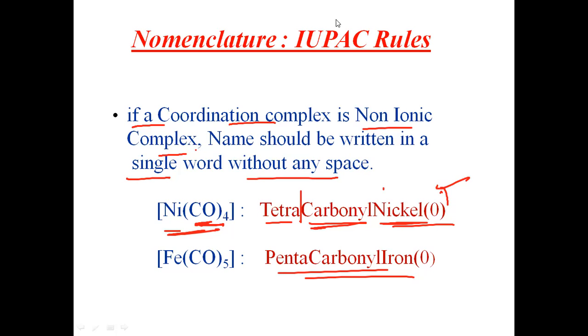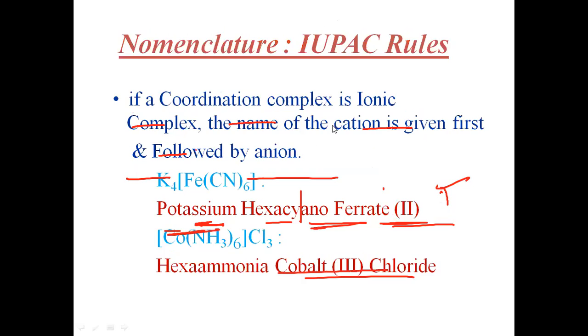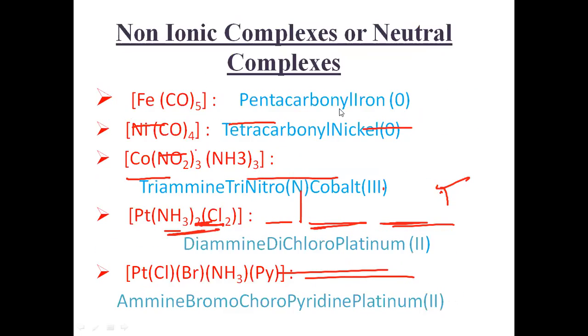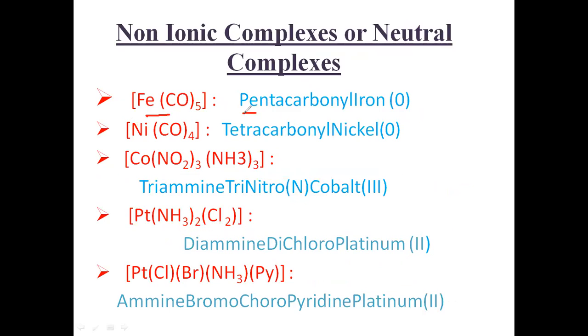So let us see some examples. What is the name of this, pentacarbonyliron(0)? First of all, you must understand how to write a complex name.